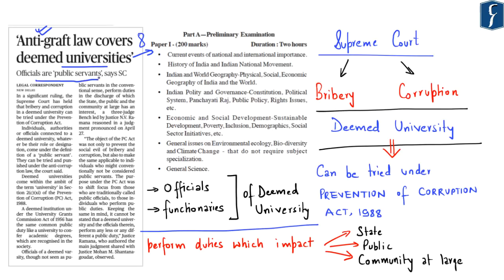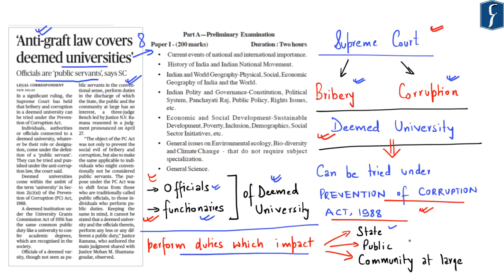Officials are public servants as per the Supreme Court of India. Now in this news it highlights that the Supreme Court of India has held that cases of bribery as well as corruption of officials of deemed universities can be tried under the Prevention of Corruption Act 1988, as these officials as well as functionaries of deemed universities of India shall be considered public servants as per the Act. The Supreme Court has given this judgment because according to the court, these officials as well as functionaries of deemed universities perform duties which impact the state, the public as well as the community at large.